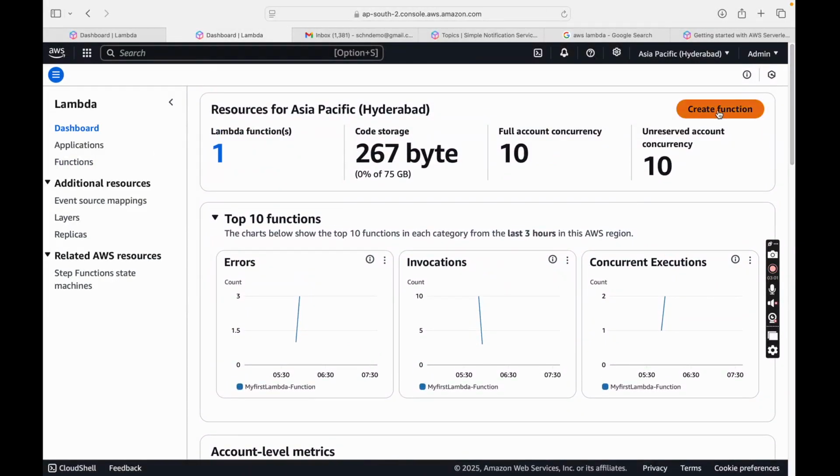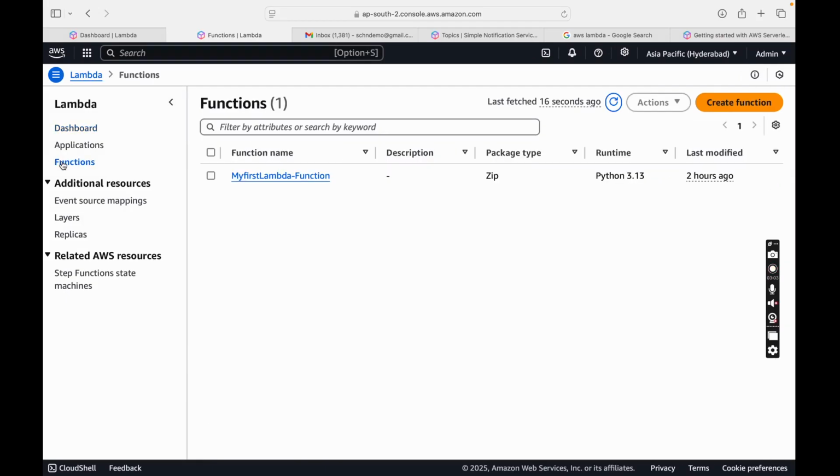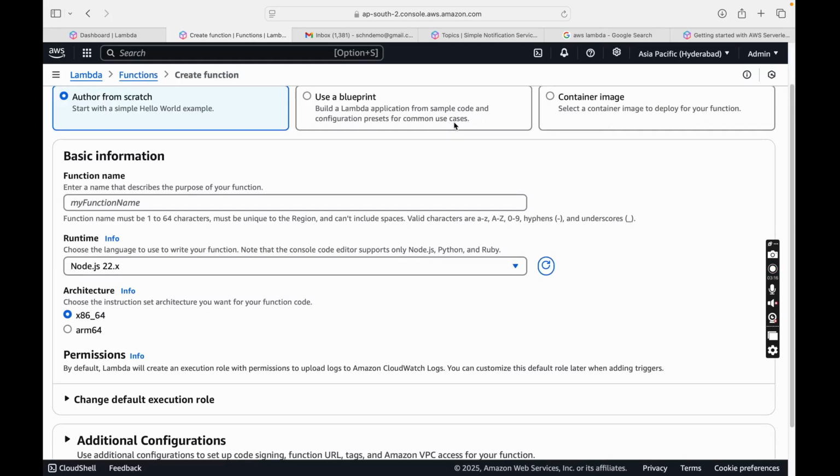So we have to create a function. Let's go to the functions, and inside functions there is one function which is already created. I can open this function also and see certain details inside. But let's create a function from scratch. So let me click on create function.